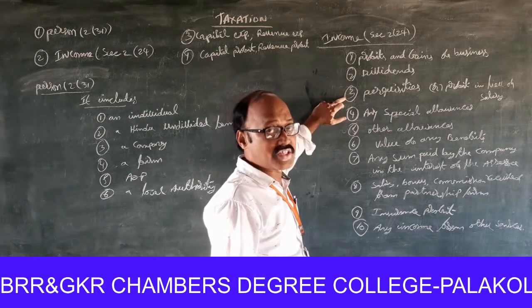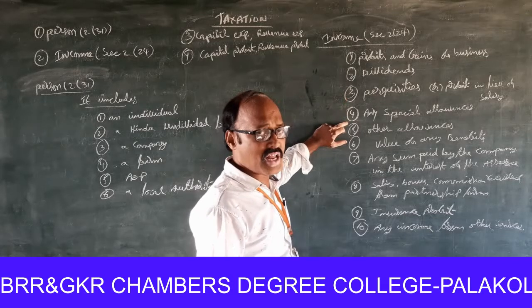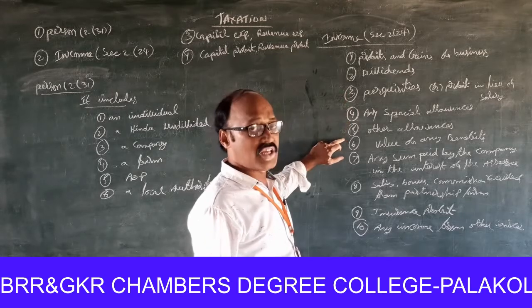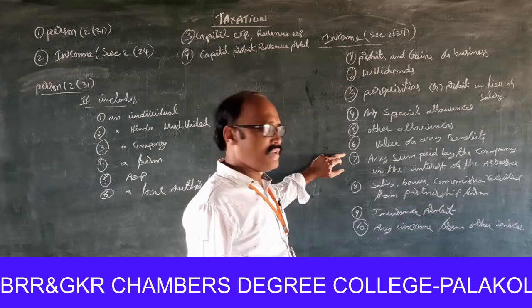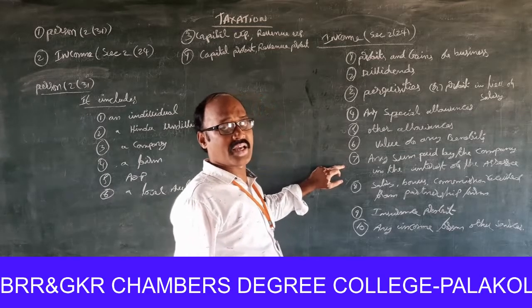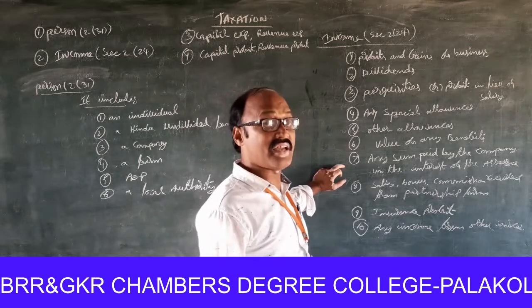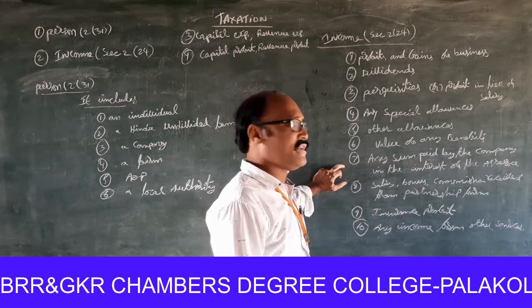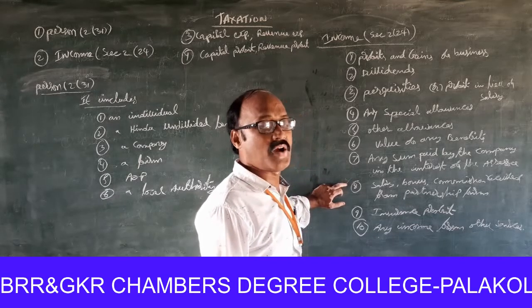Next one, perquisites or profit in lieu of salary. Next one, any special allowances included in the term income. Other allowances, value of any benefits. Next one, a sum paid by the company in the interest of the assessee. Next one, salary, bonus, commission received from partnership firm.